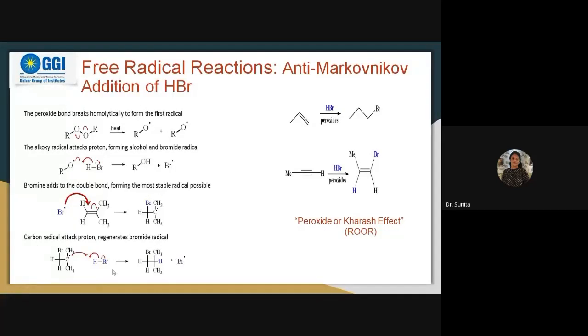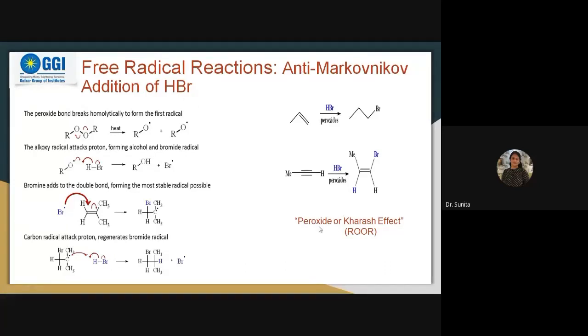But what is the difference between these two? Here, this reaction takes place in the presence of peroxide, but if peroxide were not available, then electrophilic additions of HBr can take place, or you can say nucleophilic additions can occur. But if the peroxides are available, then the reaction will be through the free radical mechanism. Then the positive part, hydrogen, will get attached to that carbon having fewer hydrogens. So what Markovnikov said, this is opposite to that. That's why it follows the anti-Markovnikov addition of HBr.